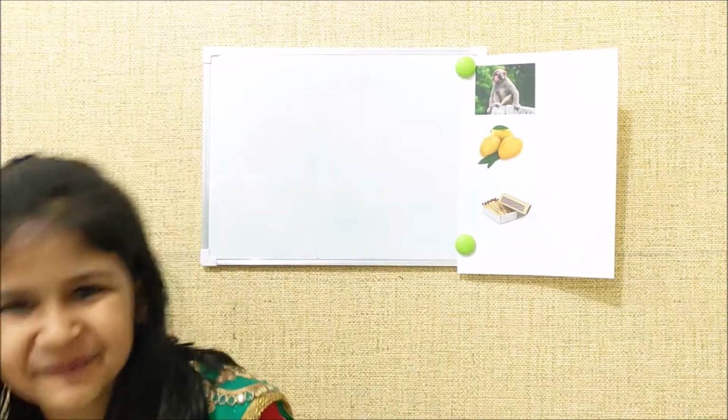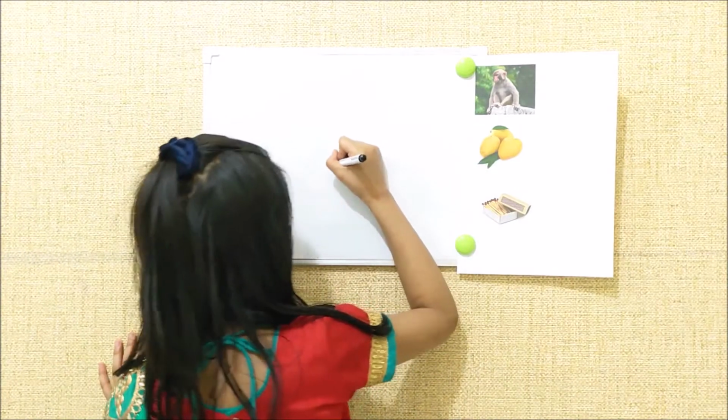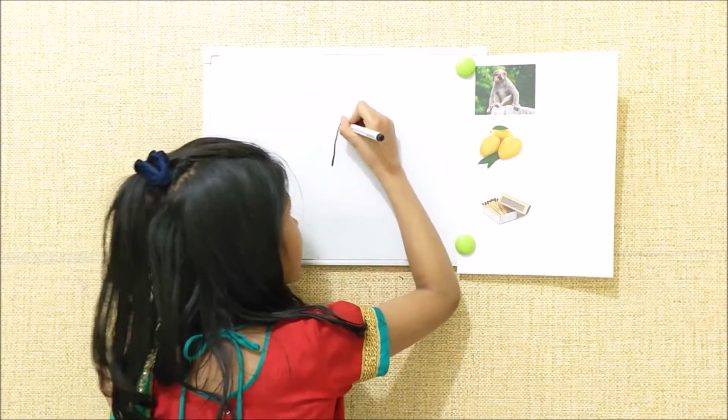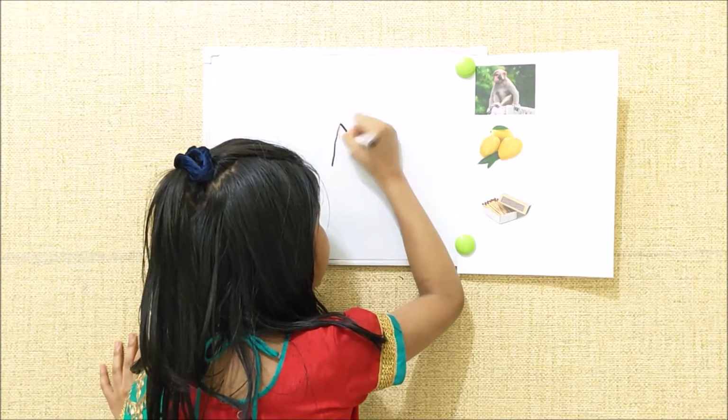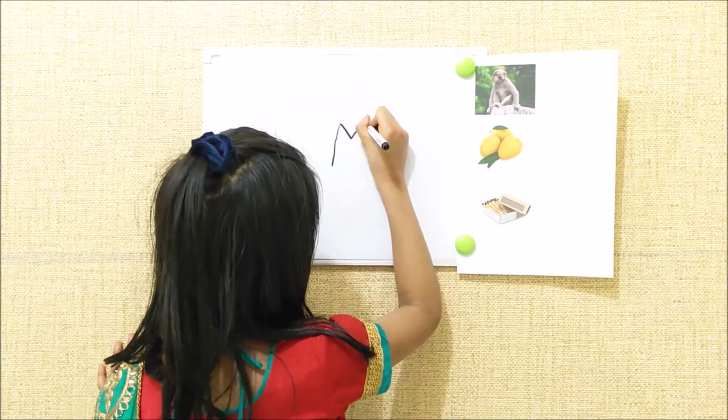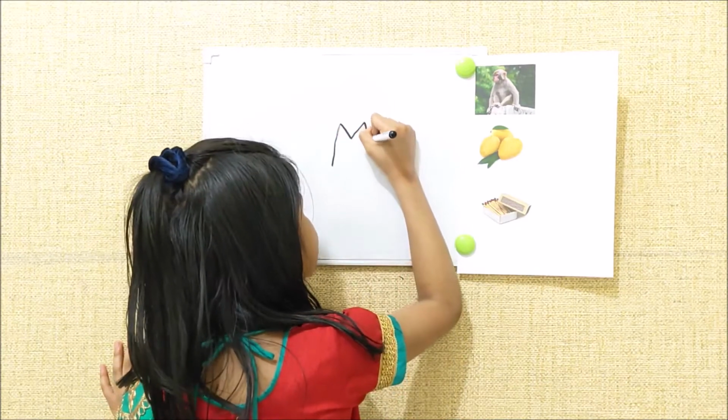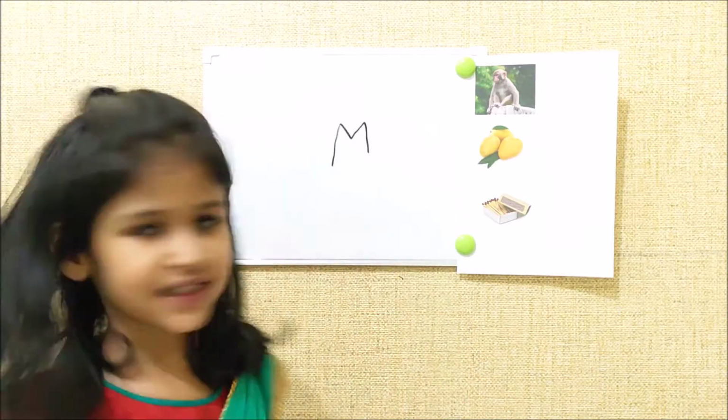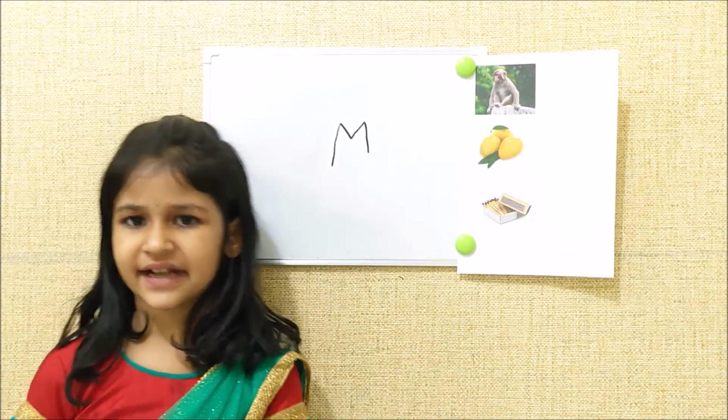I will show it one more time. One standing line, one left slanting line, one right slanting line, and a standing line. This is capital letter M.